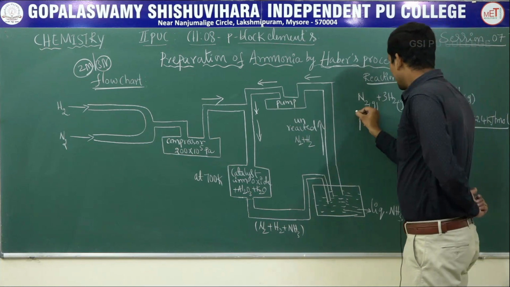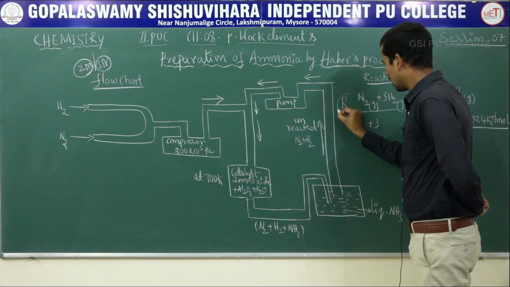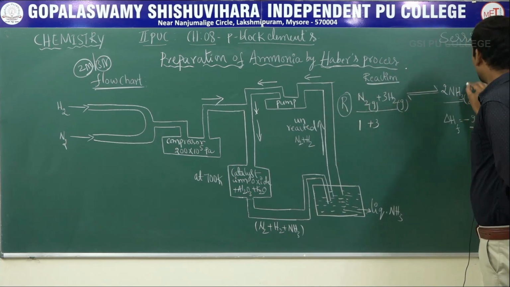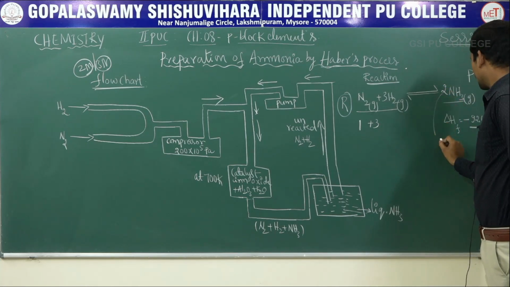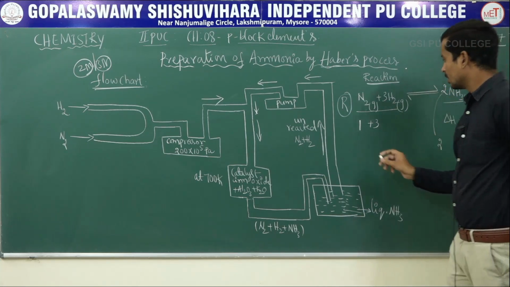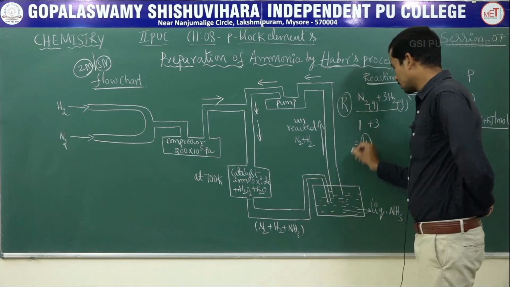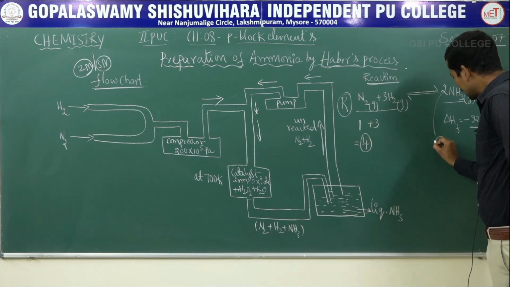N2 and H2 are called the reactants, and ammonia is called the product. How many moles of ammonia? 2 moles. The total number of moles of the reactants is 4, and the number of moles of the product is 2.